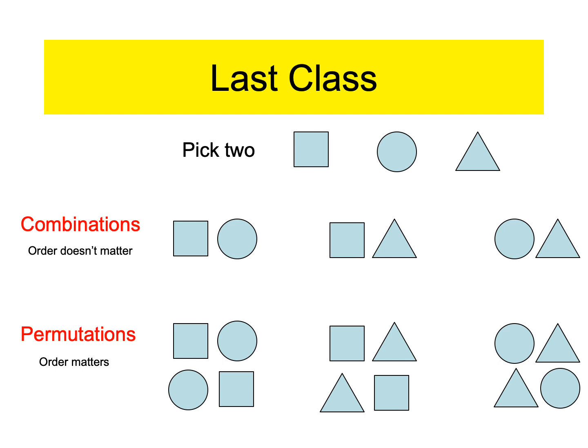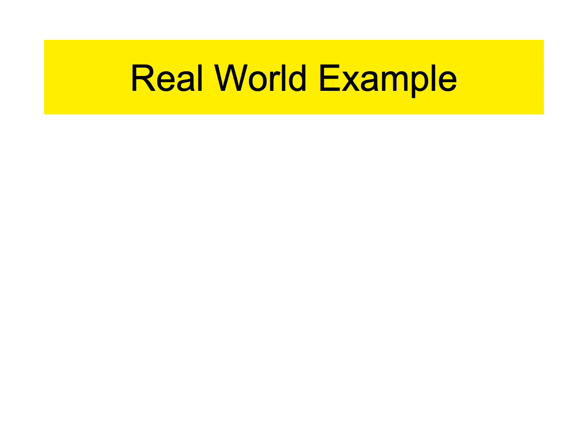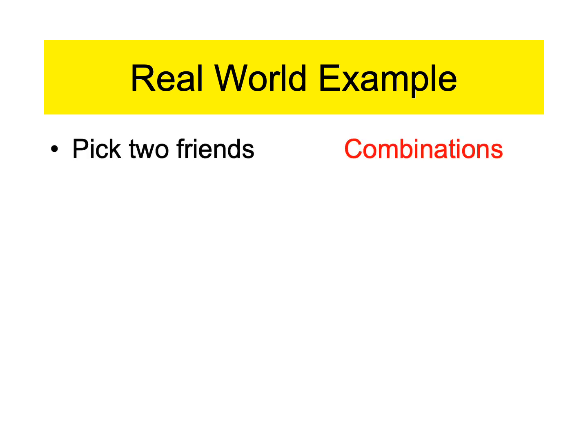And I know for students first learning this concept, it's kind of challenging. So I'll give you a real world example, and I did use this on Friday as well. Your mom says you can bring some friends to the movies, right? And she says you can bring 2 friends. It doesn't matter which 2 friends you choose. If you choose Fred and Nancy, that's the same as Nancy and Fred. It's the same 2 friends.